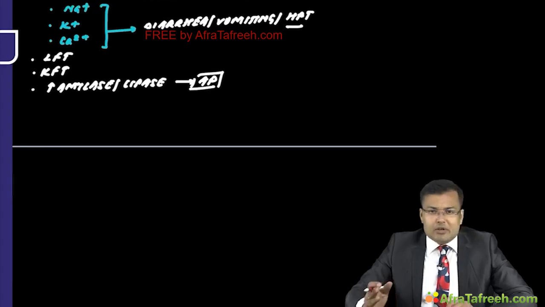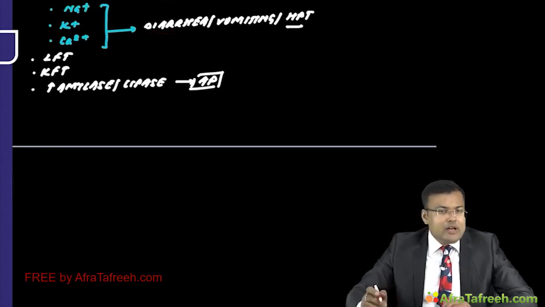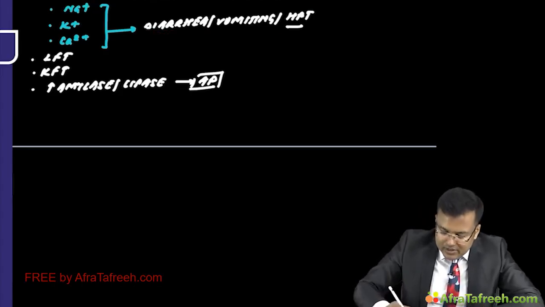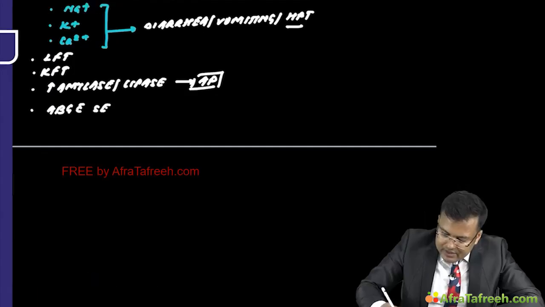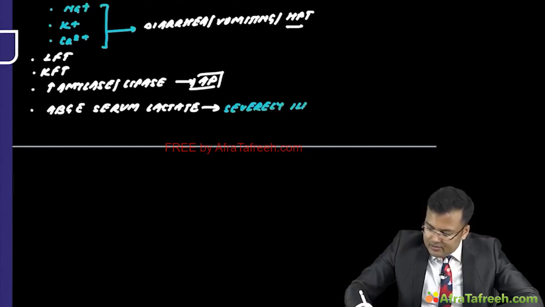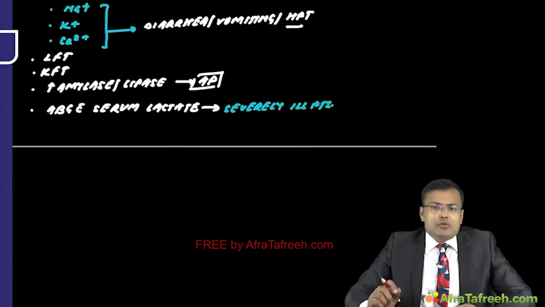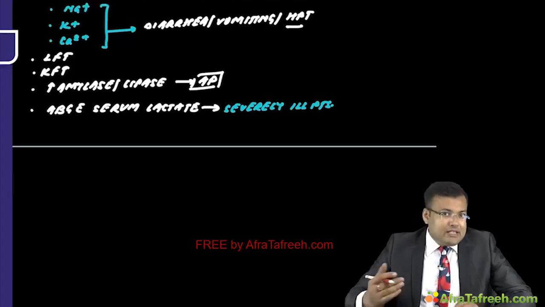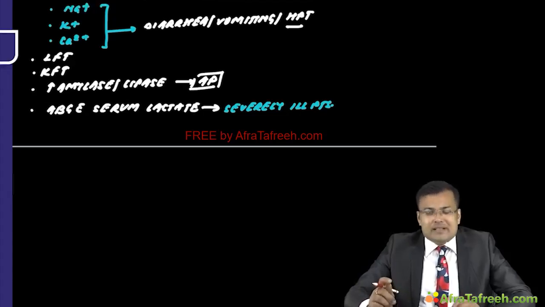In severely ill patients, you have seen the patients who are in ICU or in critical care units. In those cases, we go for ABG with serum lactate. It is done especially in severely ill patients. Now why? Because you know that lactic acidemia is a sign of hypoperfusion. So whenever there is lactic acidemia, it is a sign of poor perfusion. So it's a pointer for mesenteric ischemia.